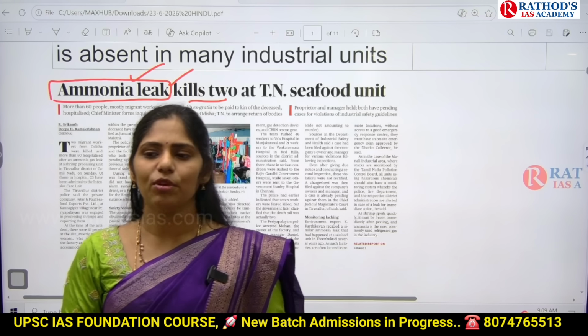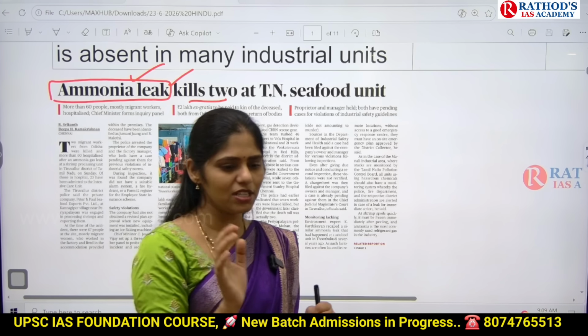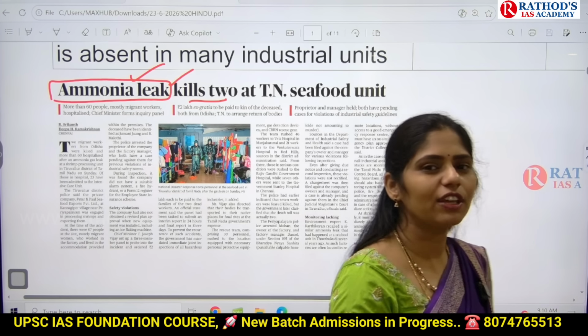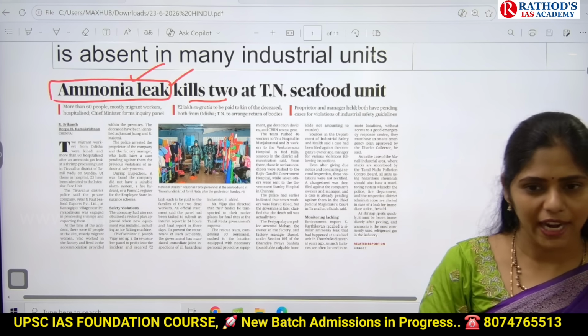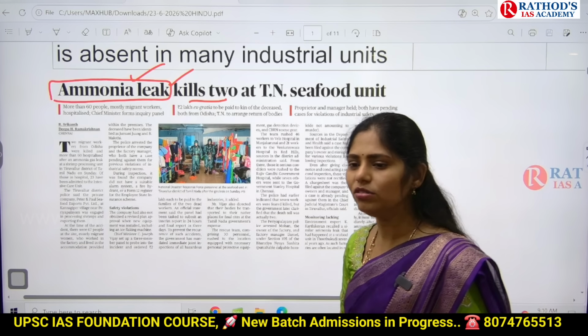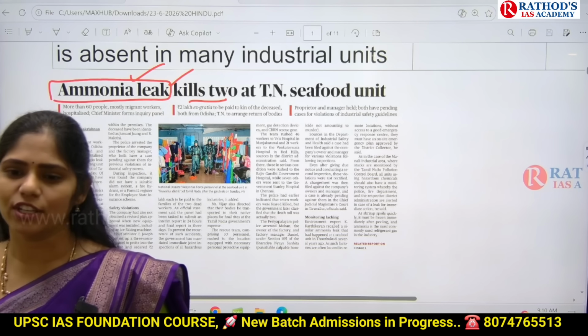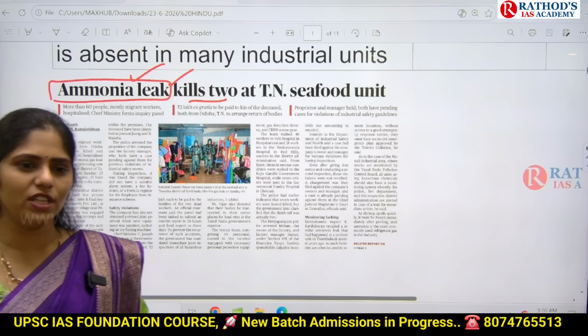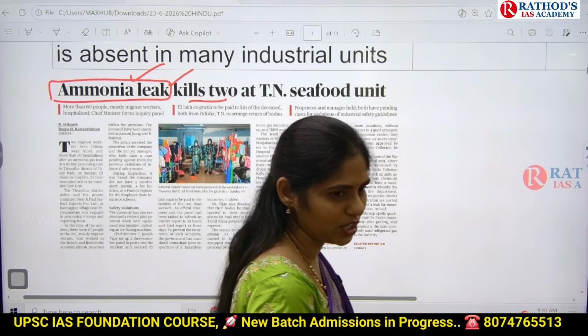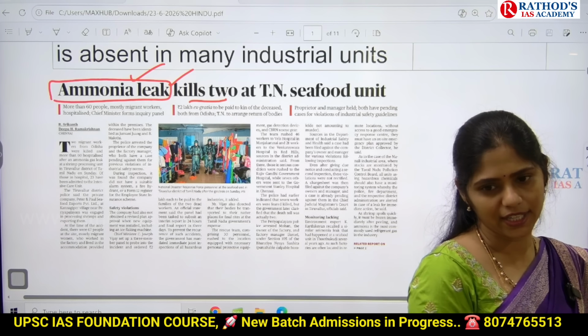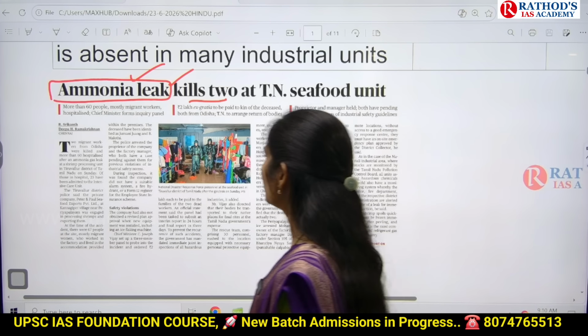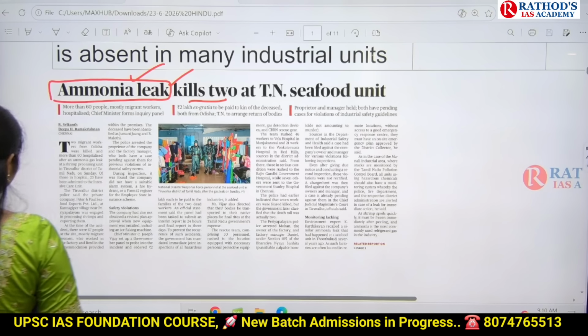And the second type of question is "Consider the following statements." In all, UPSC can give you applications, and it may ask in which of the above ammonia is used, and they may ask you to identify correct or incorrect. So in these two ways, UPSC can ask you a question related to ammonia gas. Okay, now let us see this in detail.